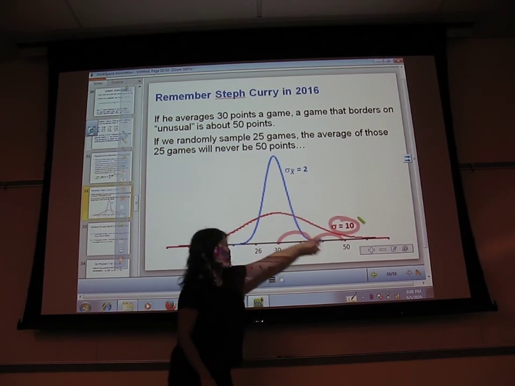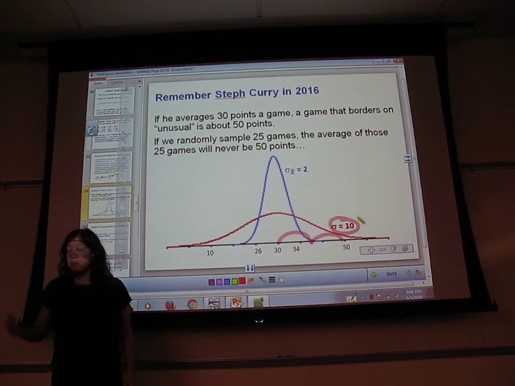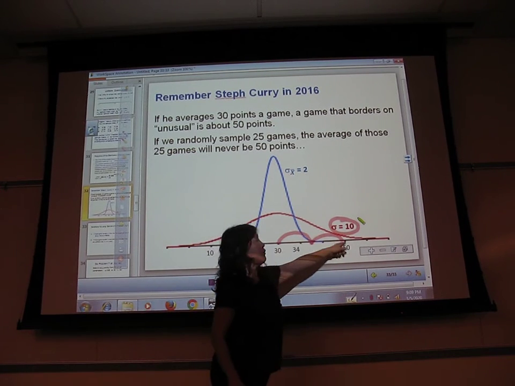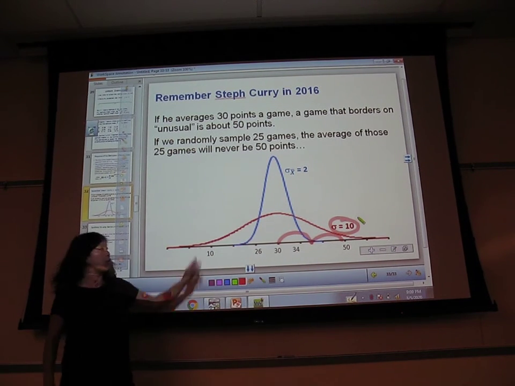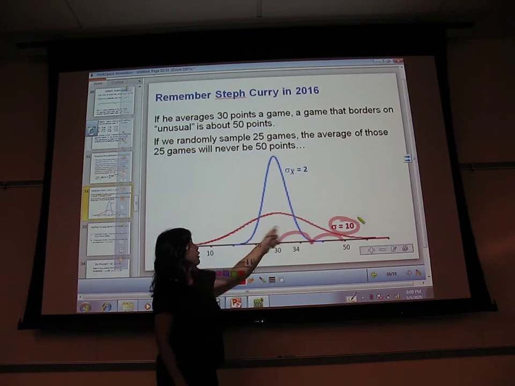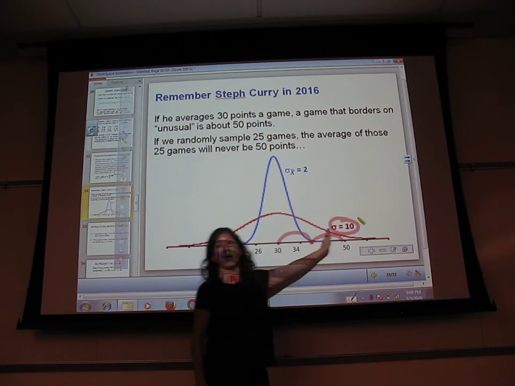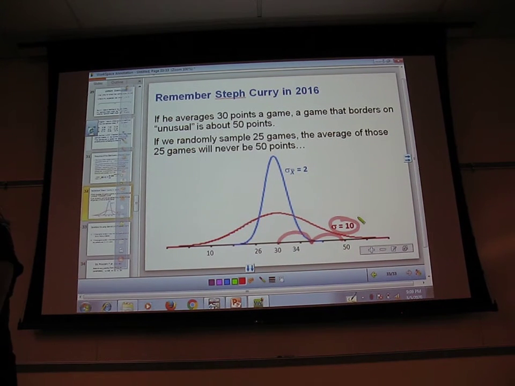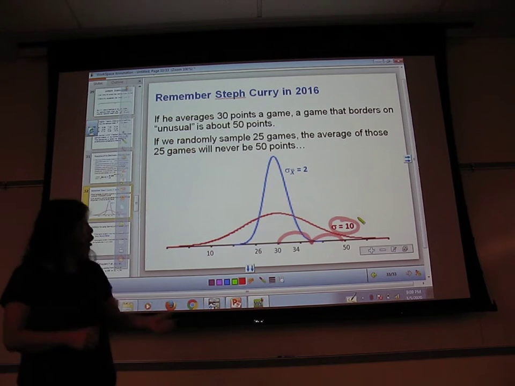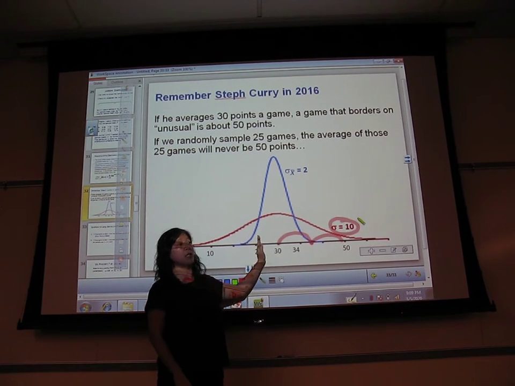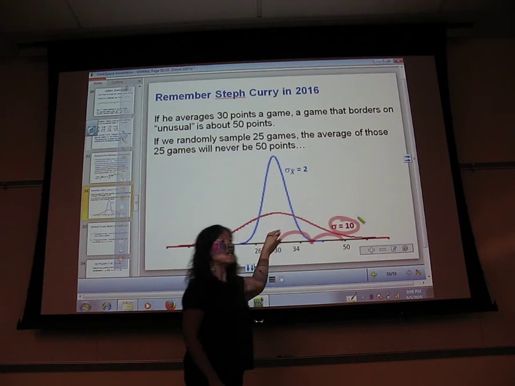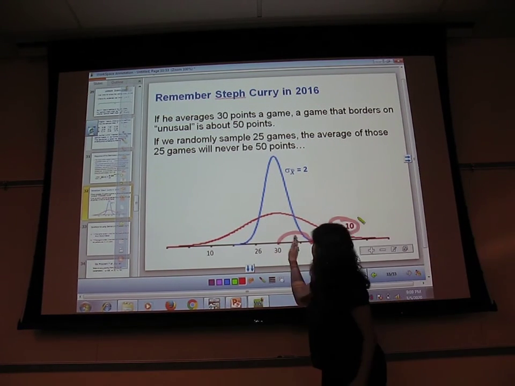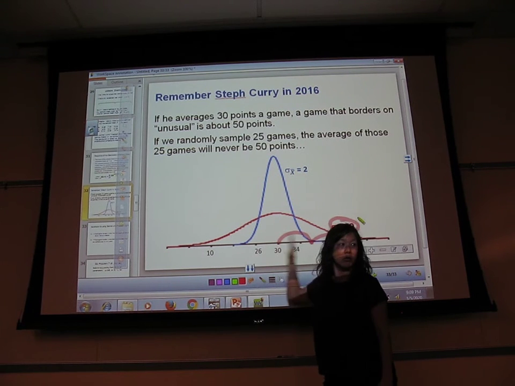This red thing is for one game. One game totally could be a 10-point game, or I could randomly pick a 50-point game if I'm just looking at one game. I could get anywhere along here. Most of the games are in here, but I totally can get a game out here or out here. But if I pick 25 of them and average them, I'm not going to get that. They're all going to be a lot closer to home, right in here. The standard deviation is going to be a lot smaller. It's only going to range this much, not this much.